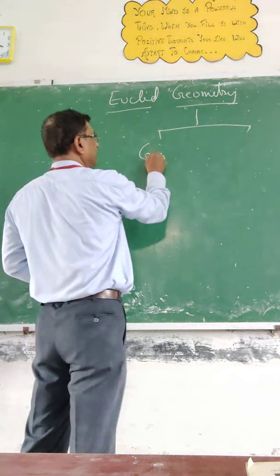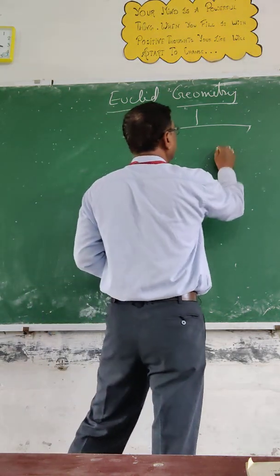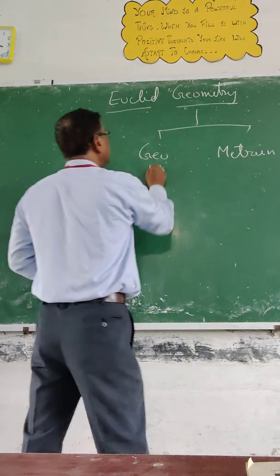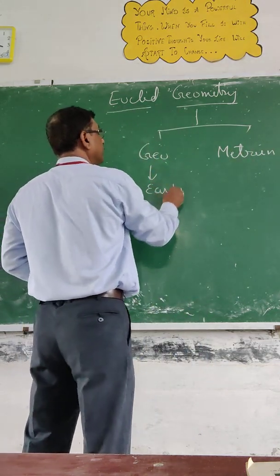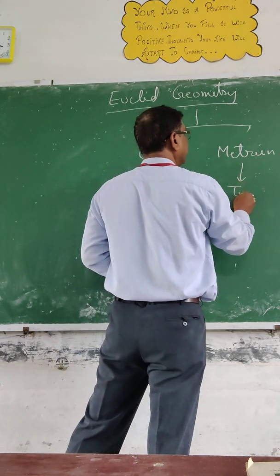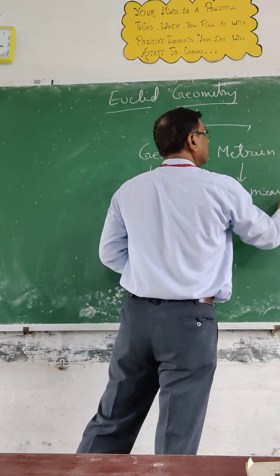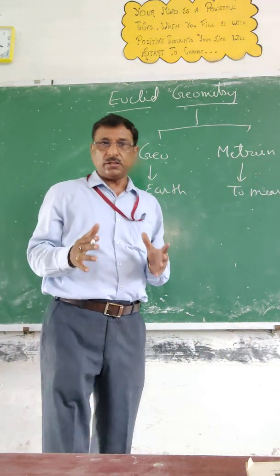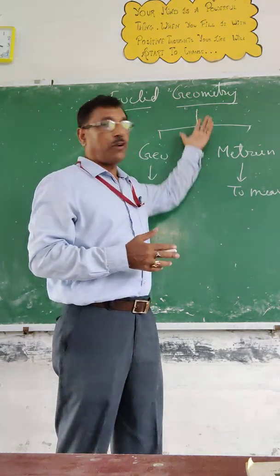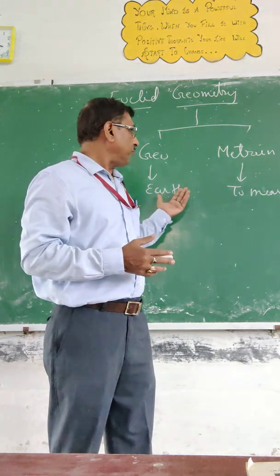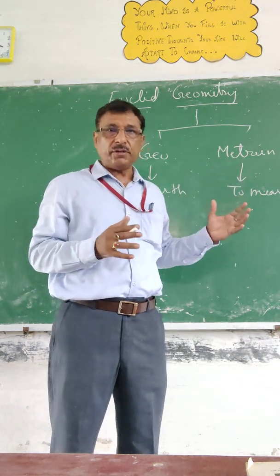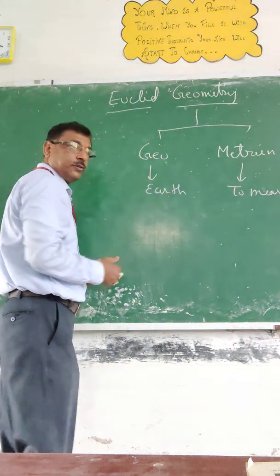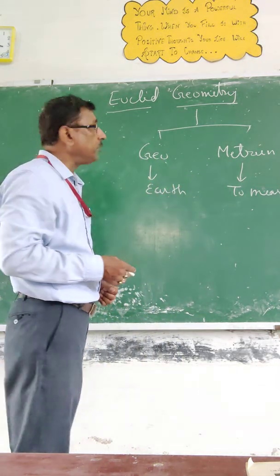Basically, geo. It is made of two words: geo plus metron. Geo means earth. Metron means to measure. You can also see the dictionary etymology, or you can see the Greek root. Most of the science topics are taken from the Greek root. So with this help, we can understand the literal meaning. Now you understood the terminology, geometry.